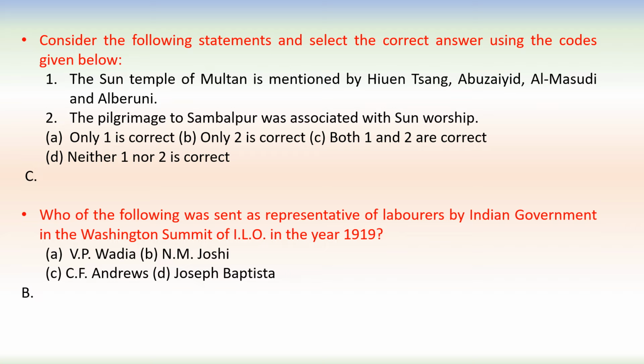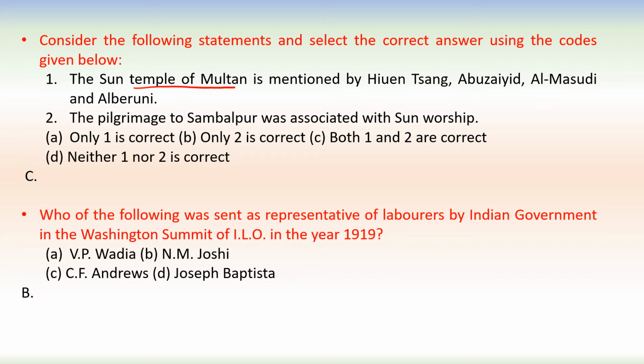Next one. Consider the following statements and select the correct answer using the codes given below. So what is the first statement? The Sun Temple of Multan is mentioned by Hiuen Tsang, Abu Zaid, Al-Masudi and Al-Biruni. This is correct.